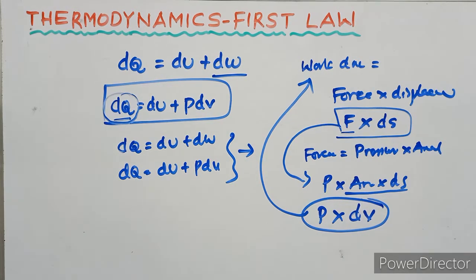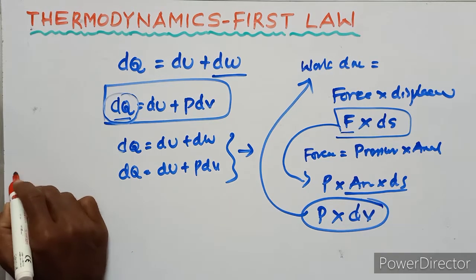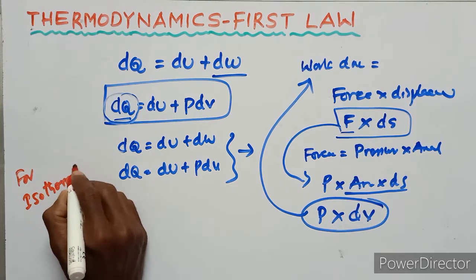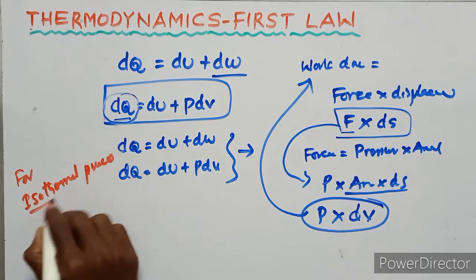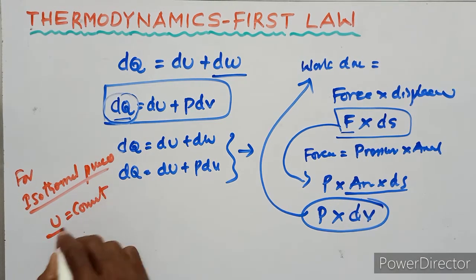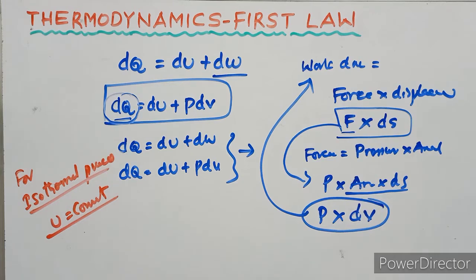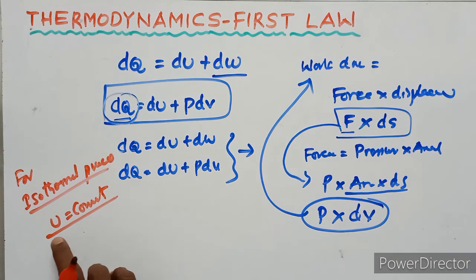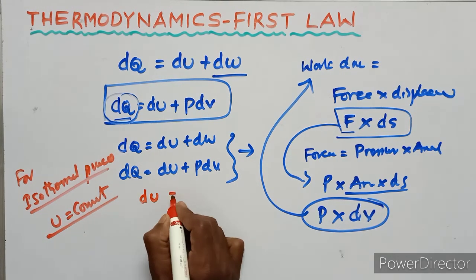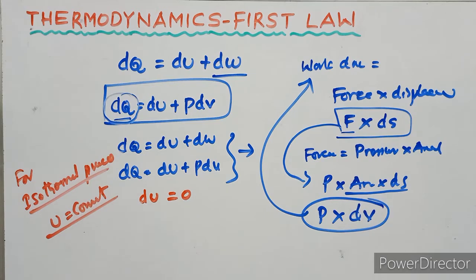For an isothermal process, internal energy is constant. So the change in internal energy is equal to 0.